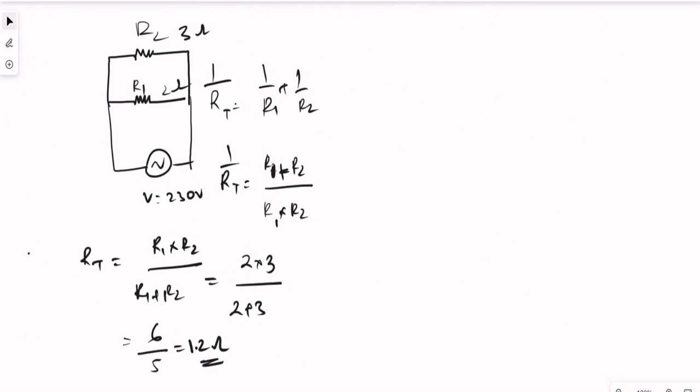We have the total R, so I equal to V by R. V we know as 230 volts divided by 1.2 ohms. 230 divided by 1.2 is 191.6 amps. The current will increase, which is what we discussed earlier.